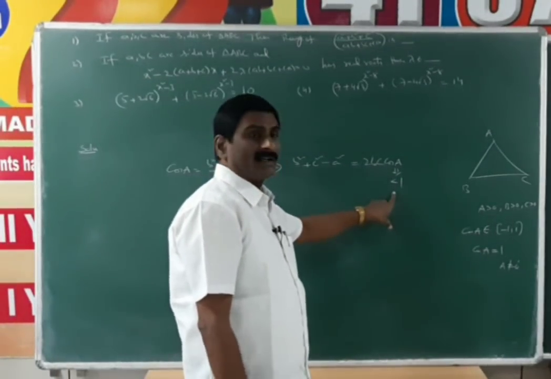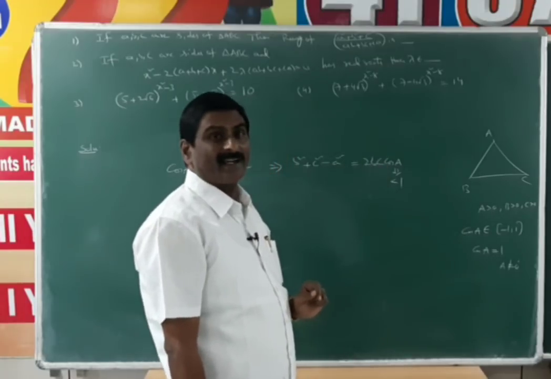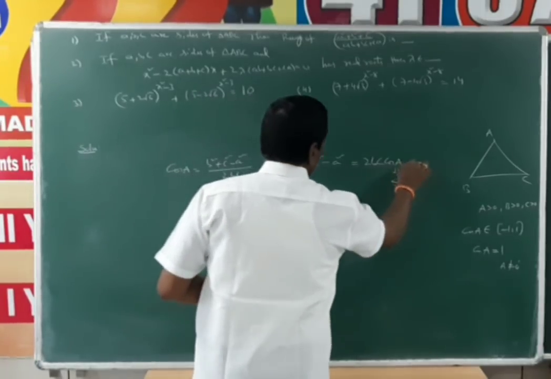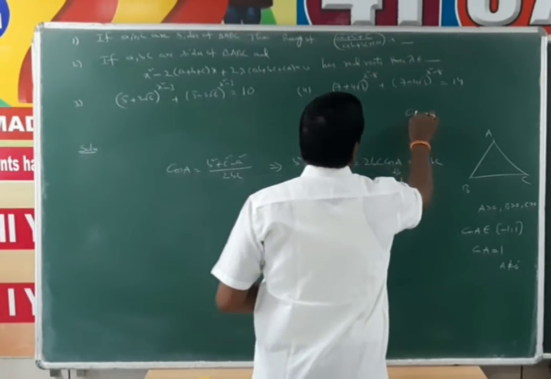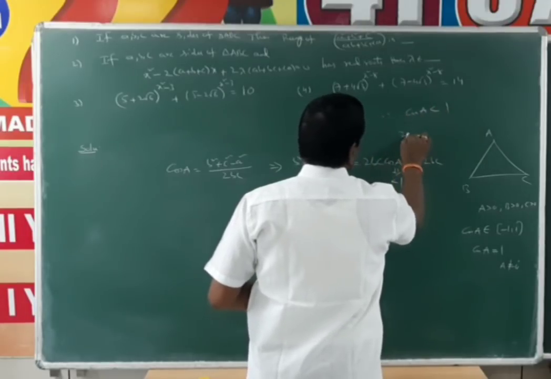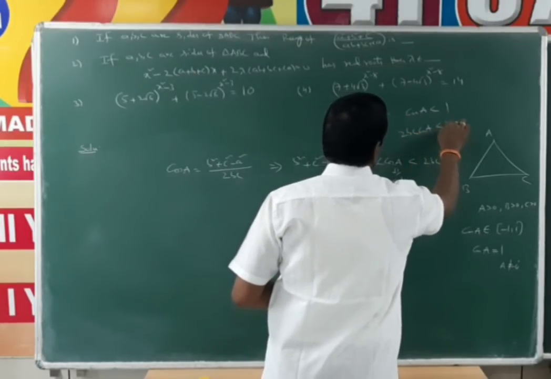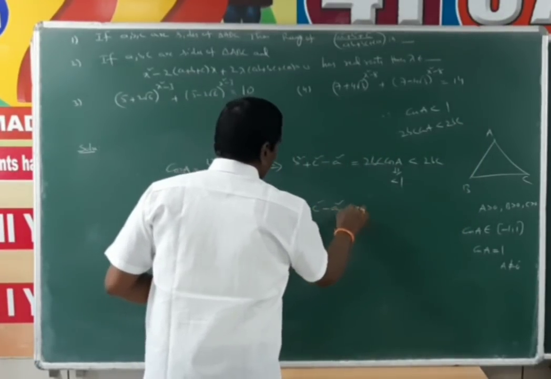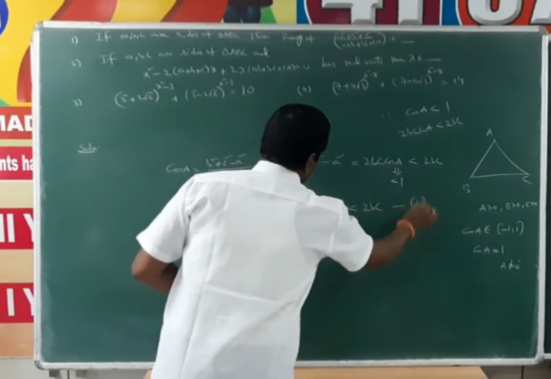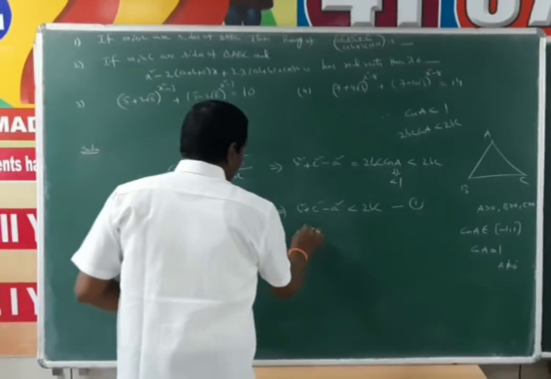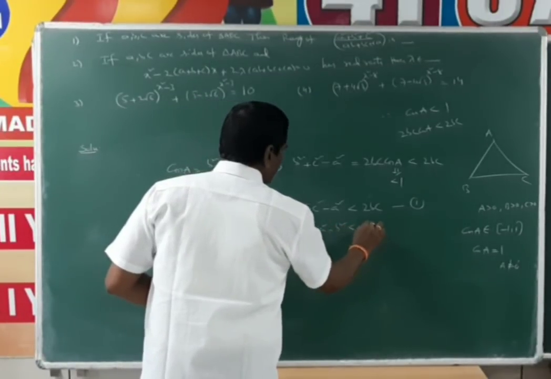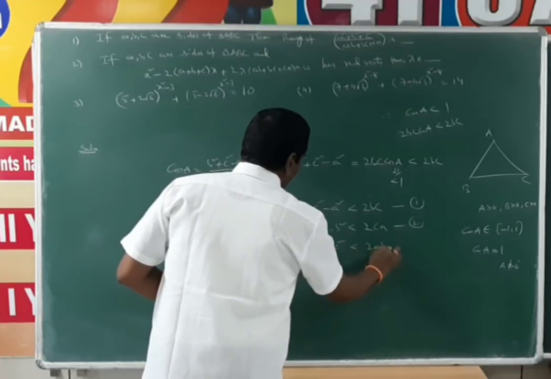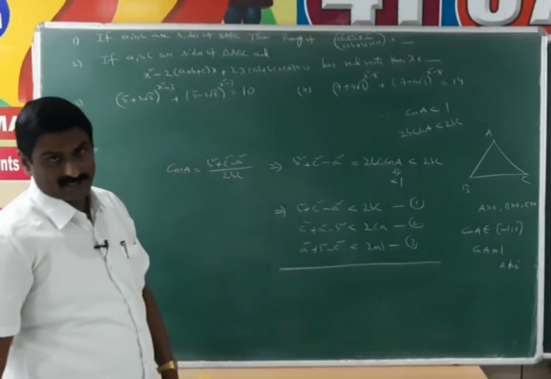If cos A is less than 1, then on multiplying both sides with 2bc, 2bc cos A is less than 2bc. That implies b square plus c square minus a square is less than 2bc. It is equation number 1. Similarly, c square plus a square minus b square is less than 2ca, and a square plus b square minus c square is less than 2ab. These are three inequations.